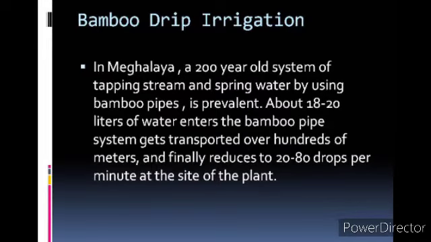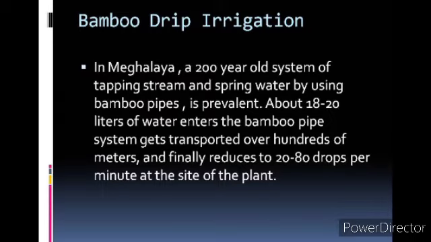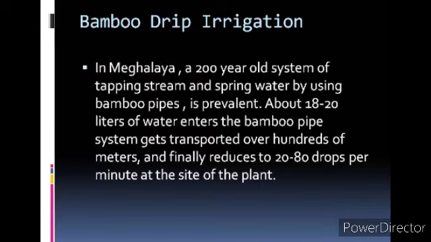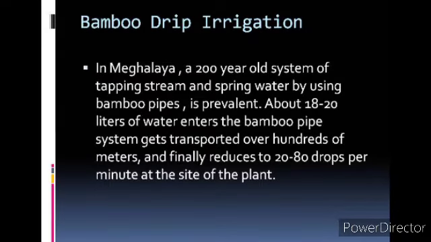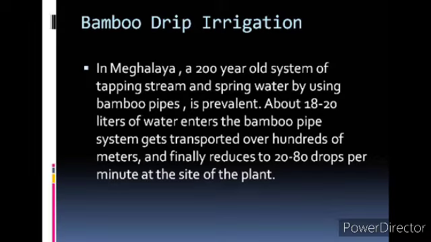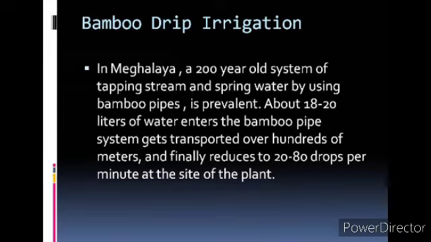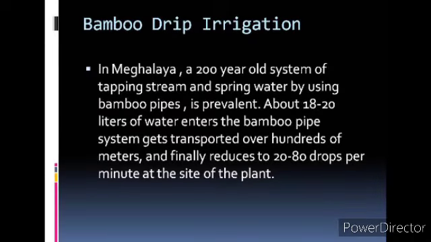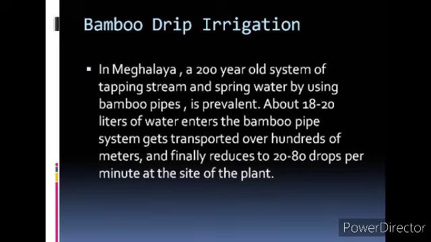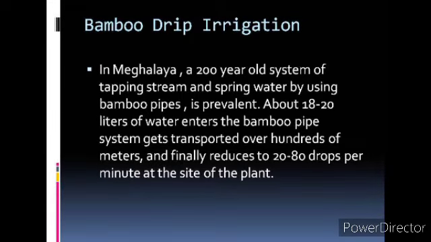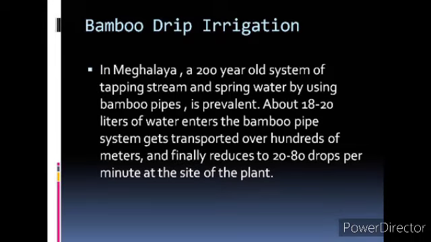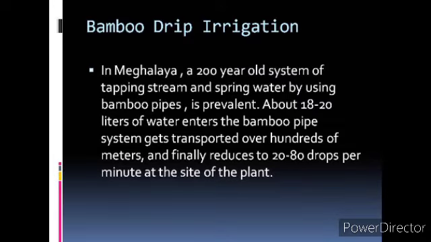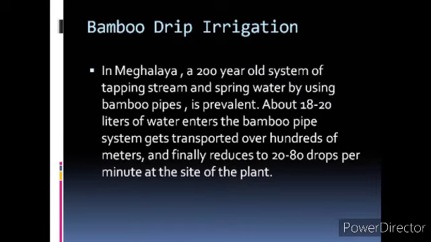See, when they are crossing a road, these bamboo pipes are taken from above on top of a tree or somewhere, and then diverted again above the roads, and connected again. In this way the bamboo pipes are connected to each other and take water from the hilltop directly from the springs or streams, and it will be used for watering the plants, so that when it reaches the final end, the droplets will be 20 to 80 drops per minute, but still it is continuously flowing.